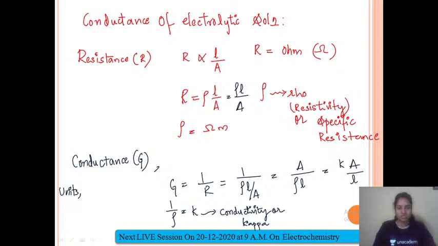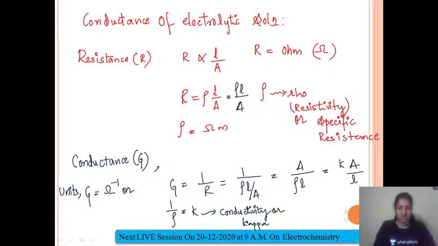G, that is conductance, is the inverse of resistance. Resistance has a unit of ohm, so I can write it as 1 upon ohm, which is ohm inverse. So conductance has a unit of ohm inverse.